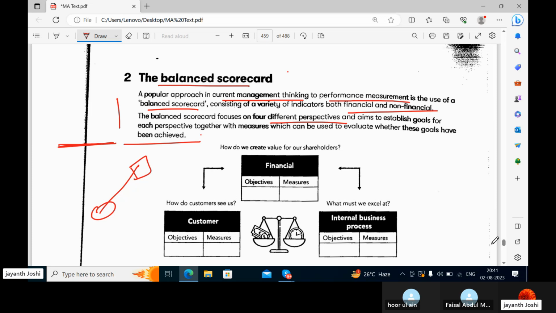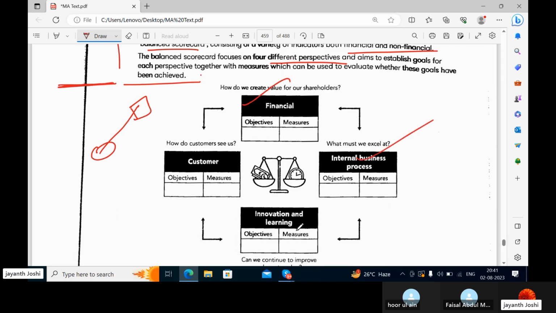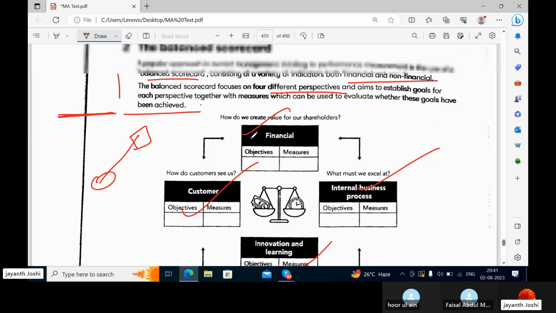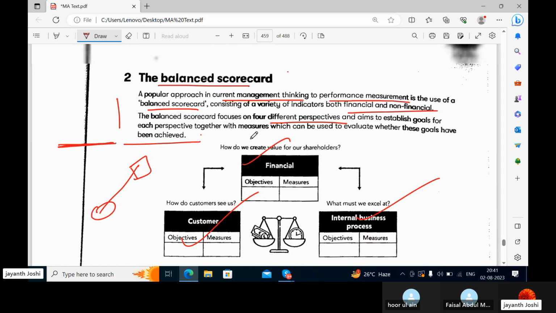So the balance scorecard focuses on 4 different perspectives and aims to establish goals for each perspective. We are looking at 4 perspectives here. 1, 2, 3, 4, and we are going to set goals in all those perspectives together with measures which can be used to evaluate whether these goals have been achieved.